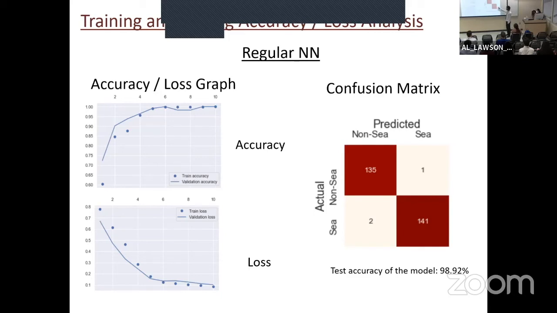And this is the training and testing accuracy assessment. As we can see, we have a 98.92% accurate model. This seems too good to be true. One reason we have very high accuracy is we are only training on 2,000 data sets. The machine still has a lot to learn. And the reason we only have 2,000 data sets is the limitation of the Twitter API.